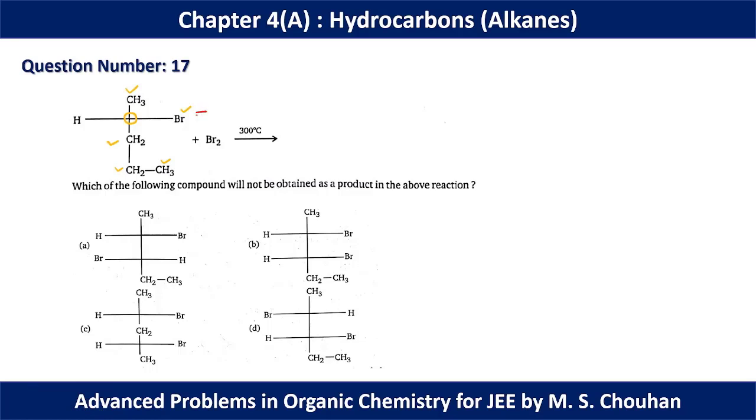That's why this chiral center should remain in the same position, which is perfectly placed in option A, option B, option C, but in option D we have another configuration for this chiral center which is not acceptable. That's why we have to find the one that will not be obtained, and as this chiral center is not involved in the reaction, there will not be any change in configuration for that chiral center. That's why for question number 17 option D should be the correct one.